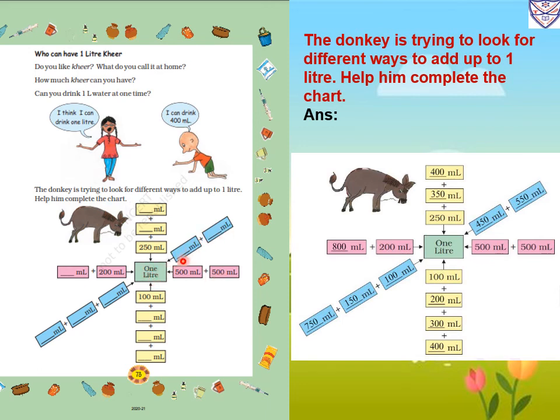Now here also it is completely empty. So we will make it 450 milliliter plus 550 milliliter, which is equal to 1000 milliliter. So 1000 milliliter is equal to 1 liter. This way we have to complete the chart.